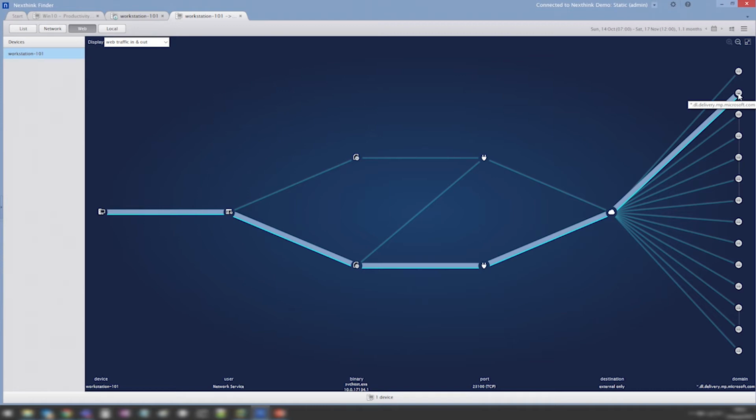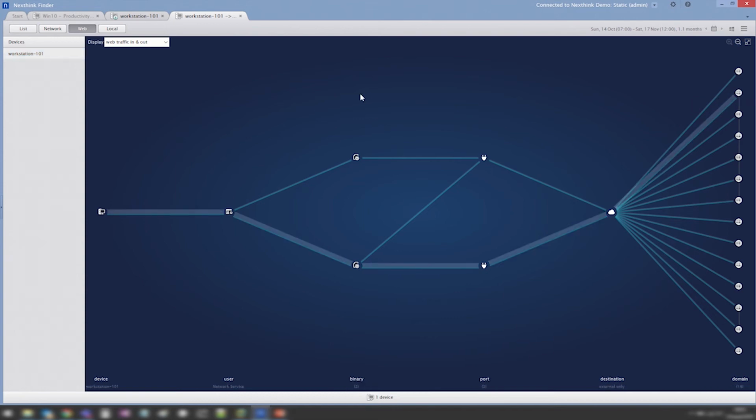Now imagine how I would have managed this situation without Nexthink. It is almost impossible to detect since this is happening only for a short period of time in the morning. Certainly unhappy employees would have complained about the slow network, and the migration project would have slowed down very much. Getting this insight from Nexthink will help you migrate faster.